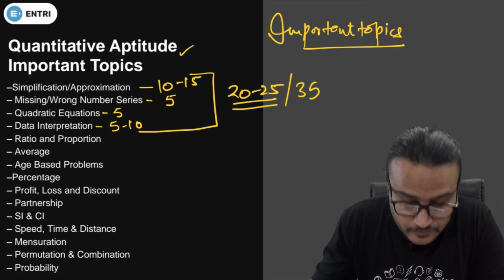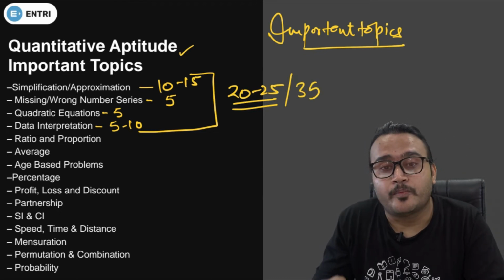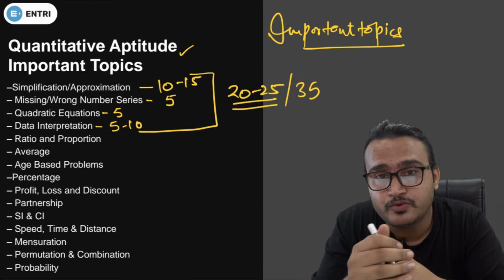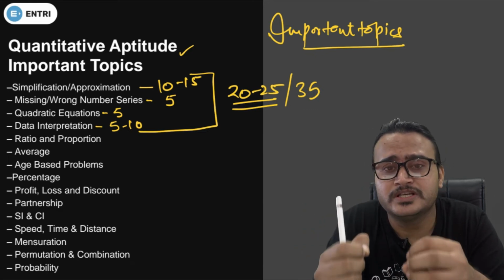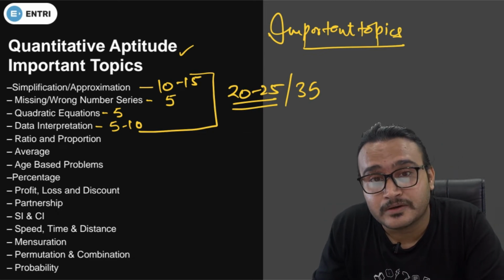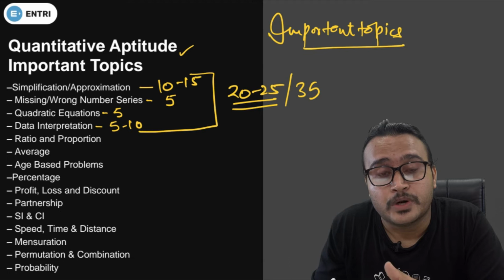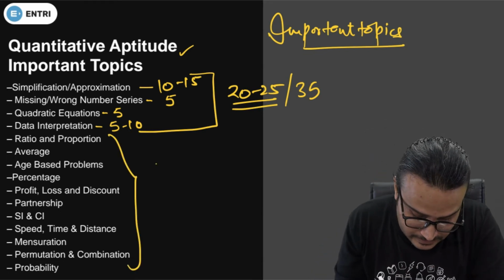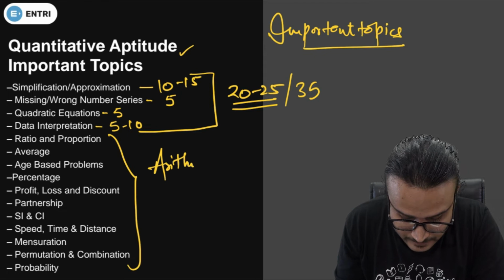So a major portion is from these topics, and these topics are only about doing calculation. If you are very good at calculation, then you can score these 25 marks very easily within 10 to 12 minutes, or 12 to 13 minutes. The rest of the topics are only the arithmetic topics, guys.